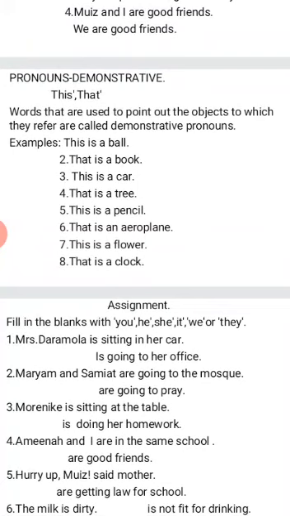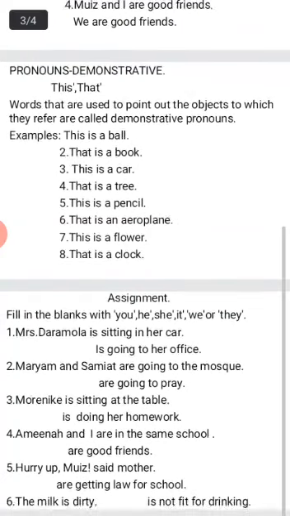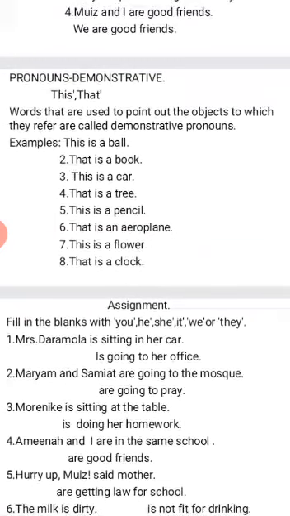Amina and I, I'm there. Amina and I, I'm talking about me and someone. We are in the same school. We are good friends, or they are good friends. Hurry up, Moise, said mother. Moise is what? A boy or a girl? The milk is dirty. Milk is another object. Can we call milk a boy or a girl? No. We use what? Let's look at what to use there.